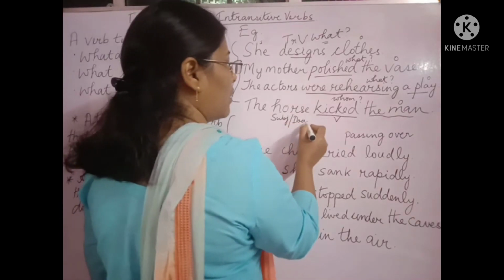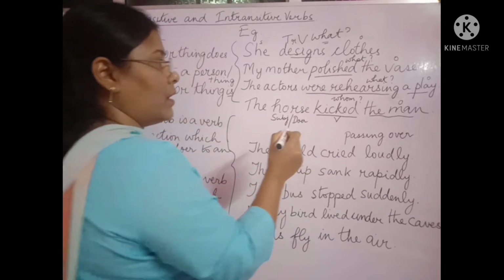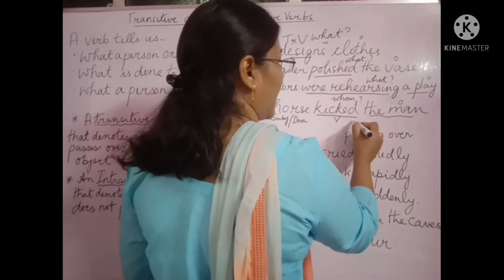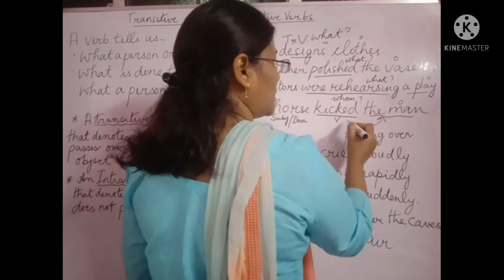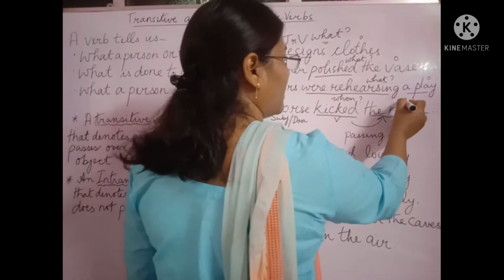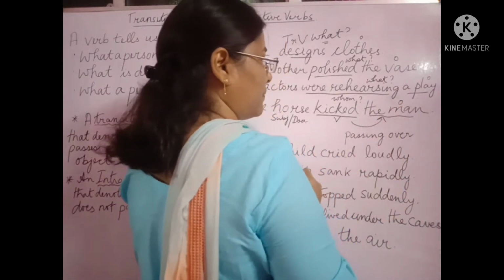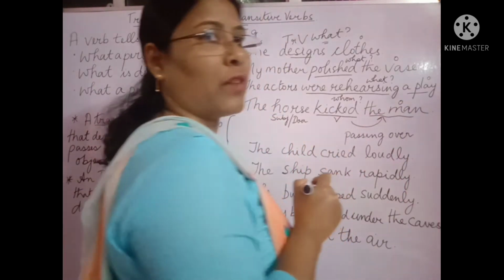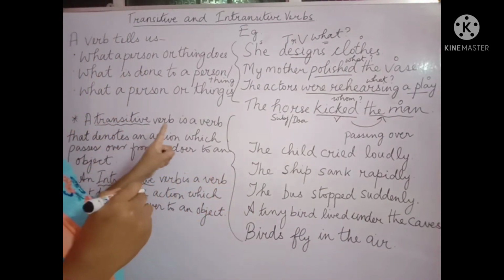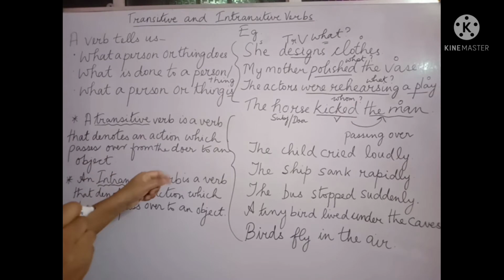So the doer of the action is passed over to the man. So the action which is done by the doer is passed to the man who is the object here. Hence, a transitive verb is a verb that denotes an action which passes over from the doer to the object.